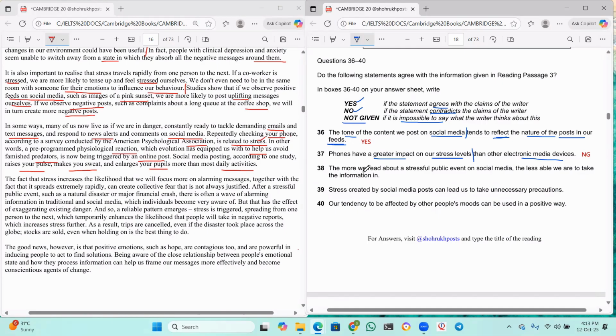Now, the more we read about a stressful public event on social media, the less able we are to take the information in. Okay, okay, let us keep reading further.